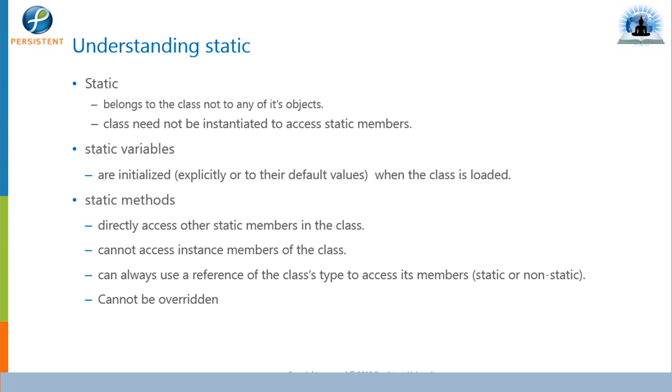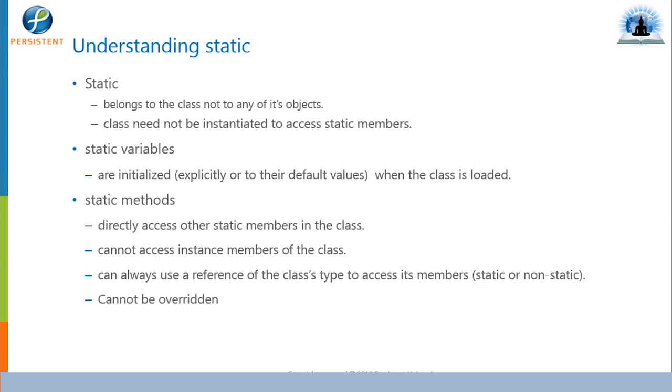Till now, we have said that in Java, to access the members, to access the variables, call the methods, or call the constructors, we always need an object. Unless we have an object, we cannot call any members of the class. But in the case of static, this is not true. If we create static variables or static methods, we can call those members without creating an object. How do we call them without an object? By the class name, which we'll see in the demo.